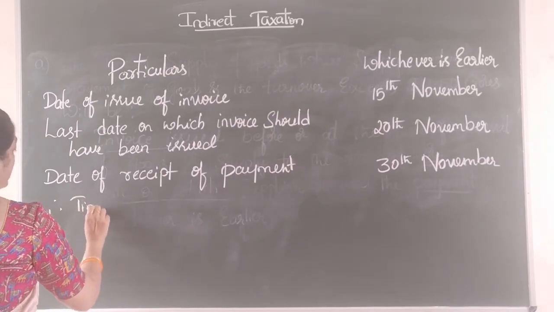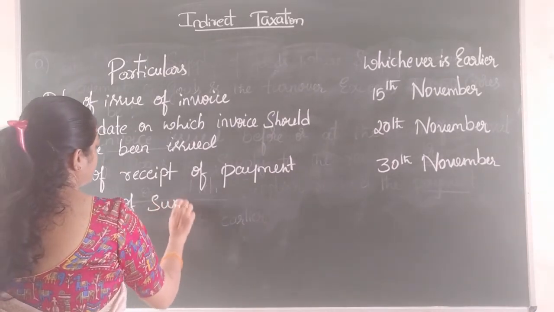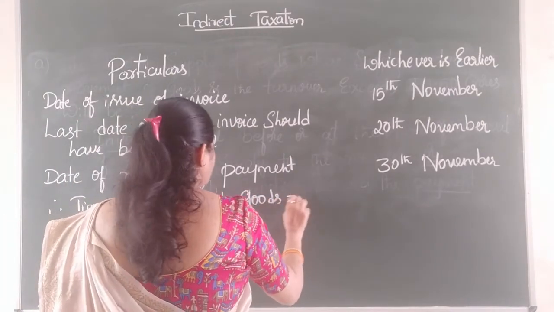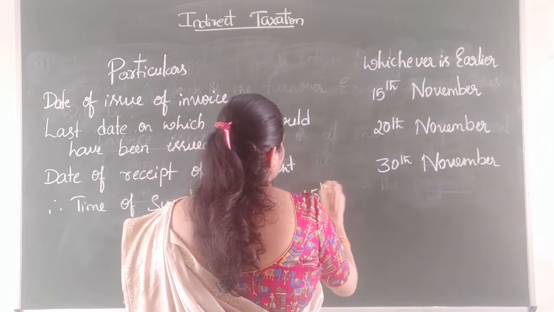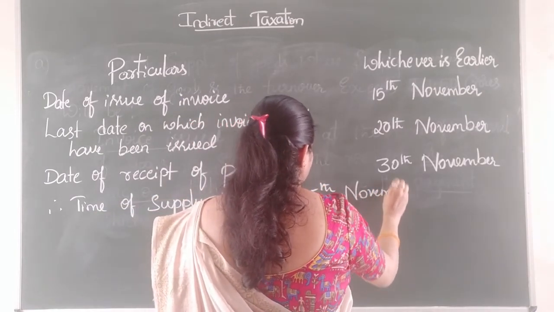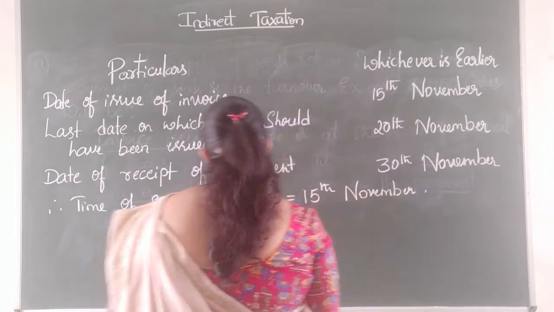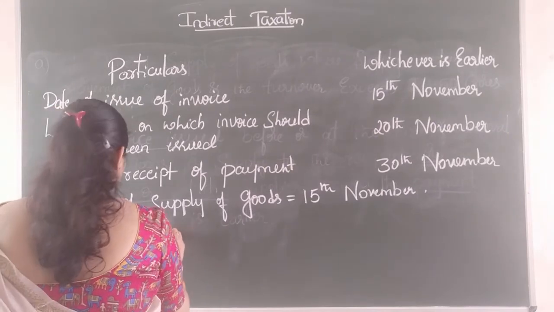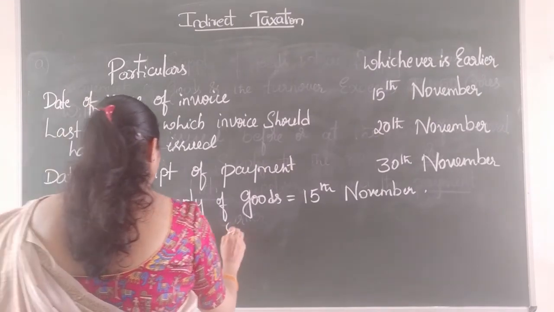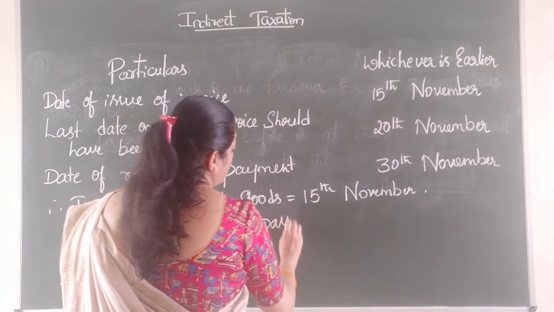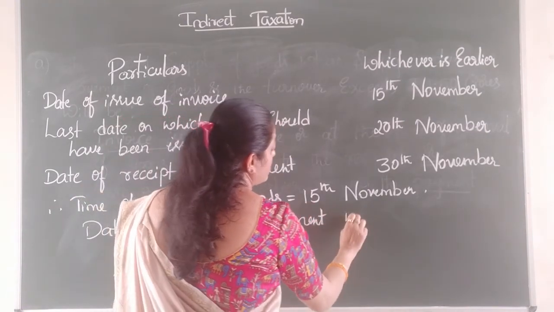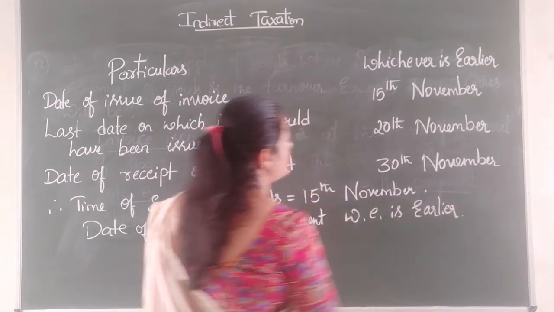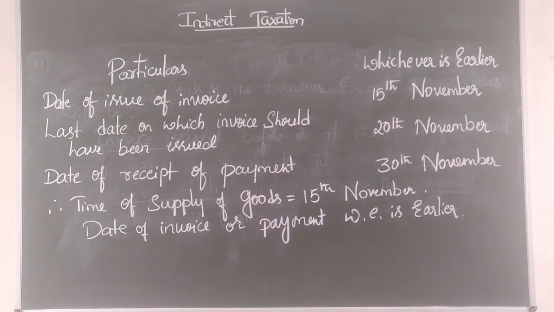Therefore, time of supply of goods is 15th November. That is date of issue, invoice, date of invoice or payment, whichever is earlier. Okay, in this case 15th November is the time of supply of goods.